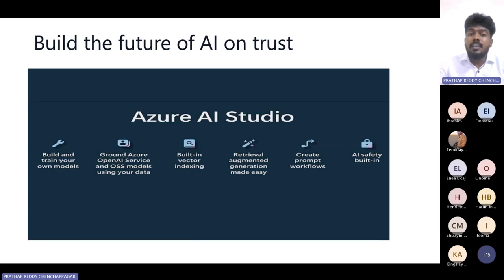And built-in vector indexing. Yes, of course, we have to give some indexing values, whatever values we need, and make sure we add them into the Azure AI Studio. And retrieval augmented generation is very easy. Yes, of course, this is an AI generated thing. Whenever we don't know anything about this retrieval mode and augmented mode, we just say that I need this information. Everything you ask this AI model, the AI will generate by this augmented generation as well.